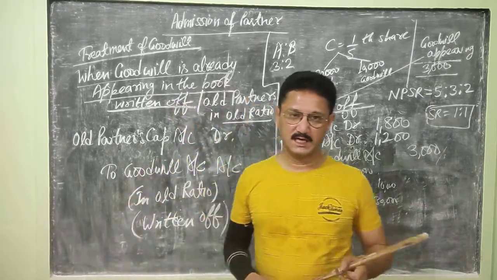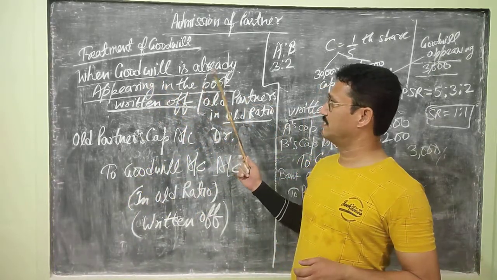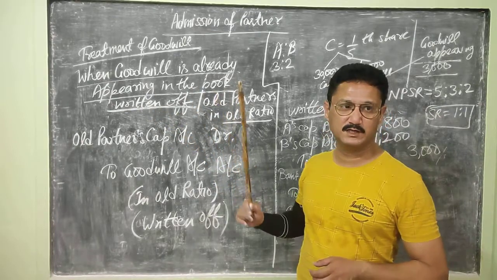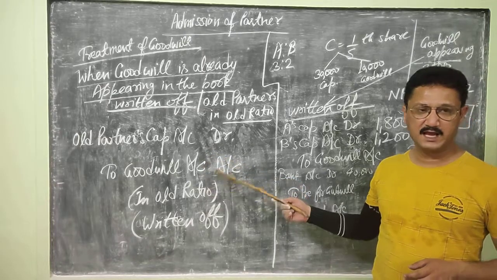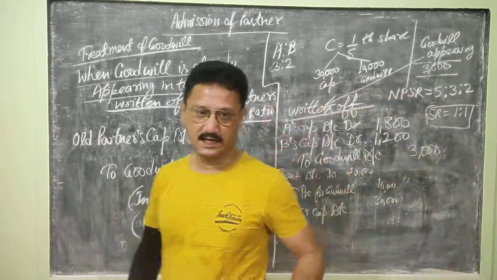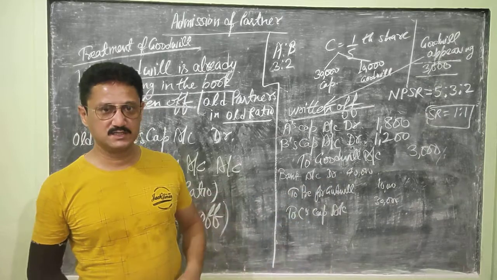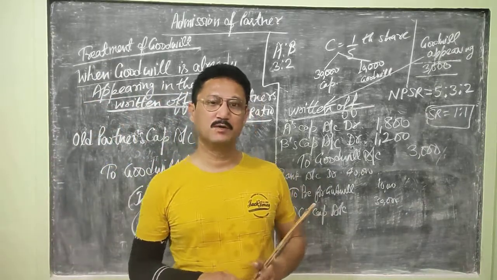So this was yet another case when goodwill is already appearing in the books of account. First, it has to be written off with this journal entry, and the remaining you have to do as it is told.